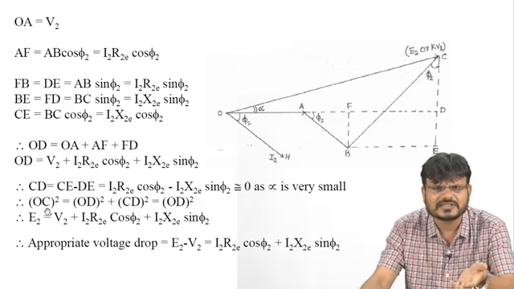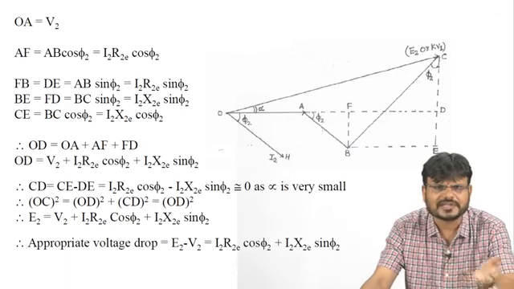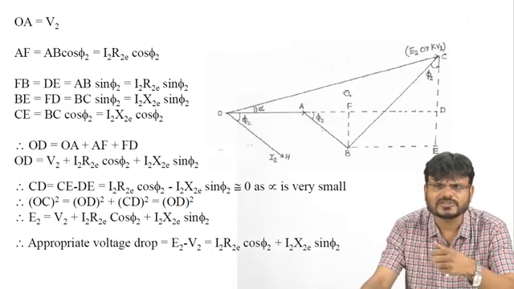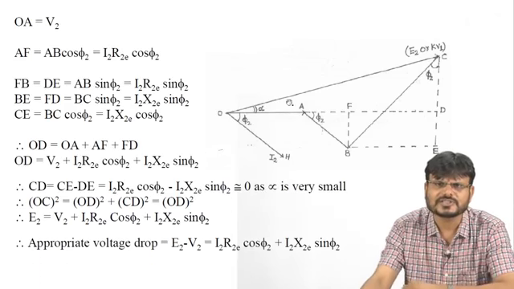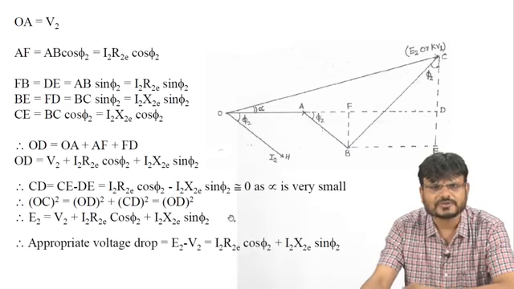So you can say OC square is equal to OD square. Now you take the square root on both sides, left hand side and right hand side. So you can say OC is equal to OD. And what is the value of this OC? The value of this OC is E2. And the value of this OD is OA plus AF plus FD, which you have already calculated, that is V2 plus I2 R2E cos phi 2 plus I2 X2E sin phi 2. So you have got this final expression, right?